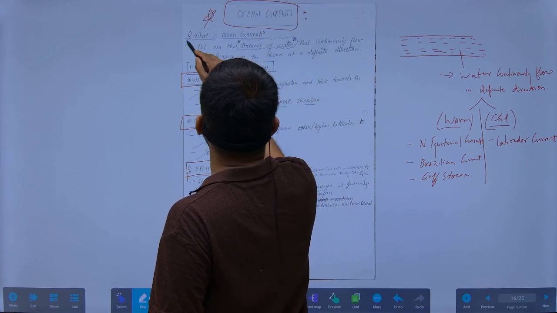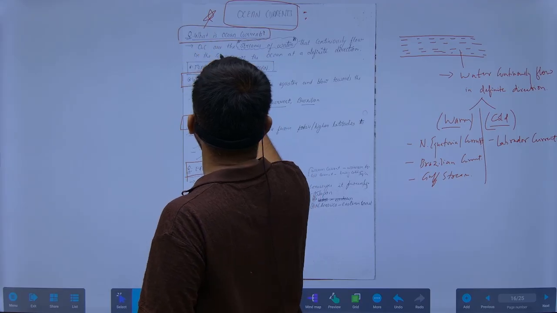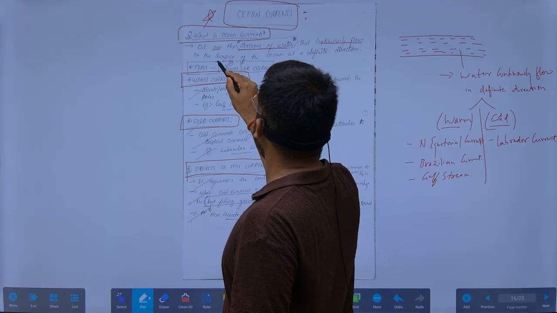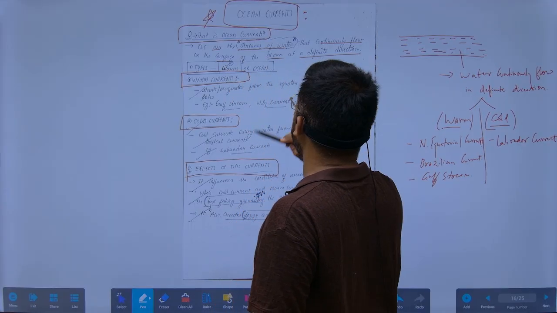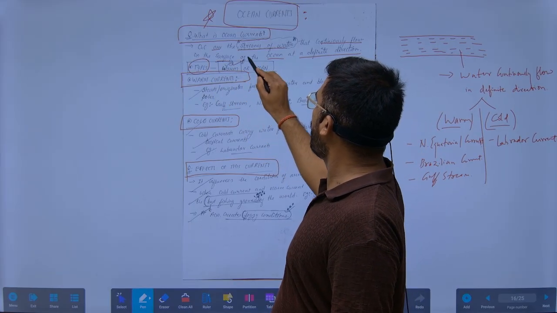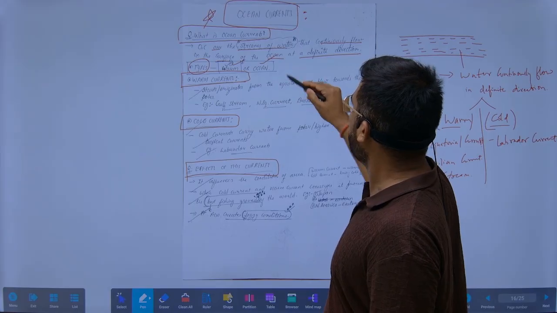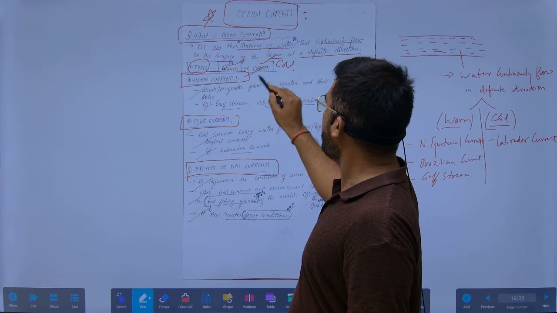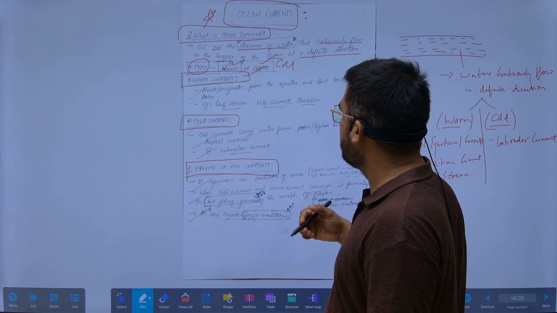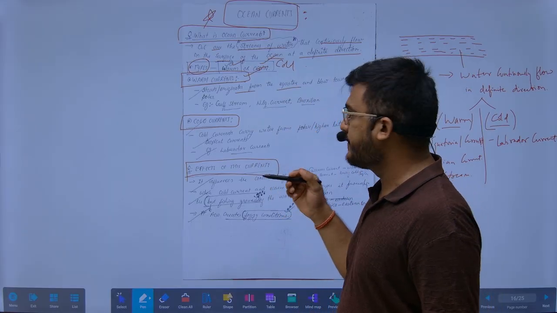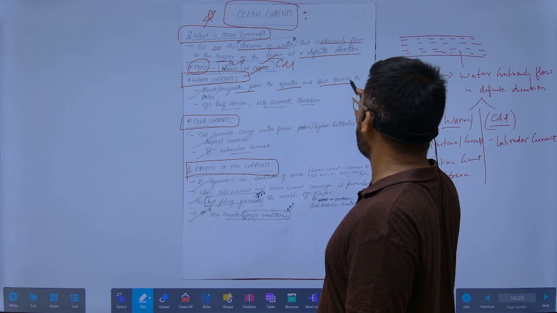What are the ocean currents? Ocean currents are the streams of water that continuously flow on the surface of the ocean in a definite direction. They can be of two types: warm or cold. Warm currents originate from the equator region, because there is much heat. They are warm and they flow towards the poles.